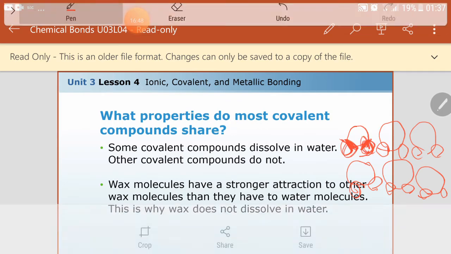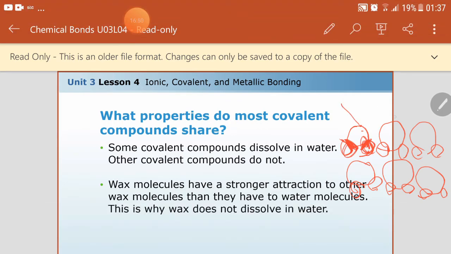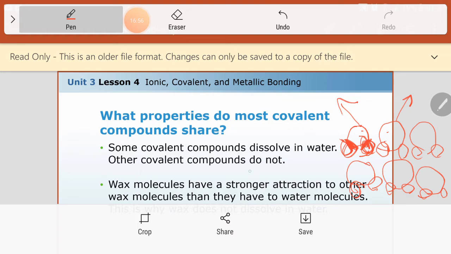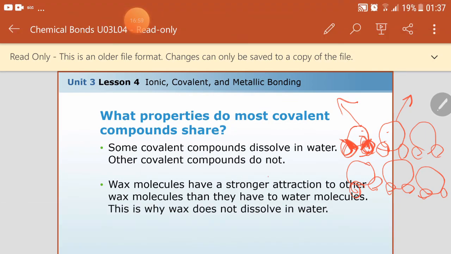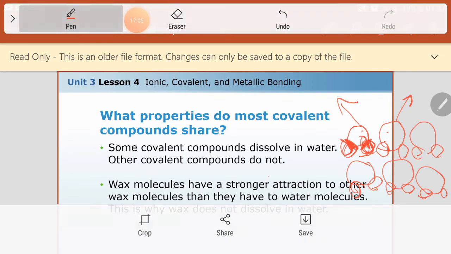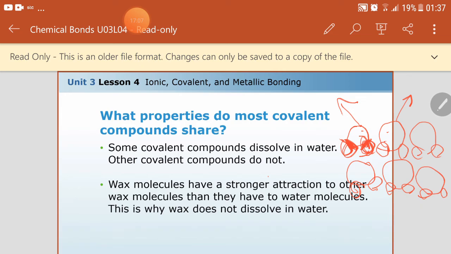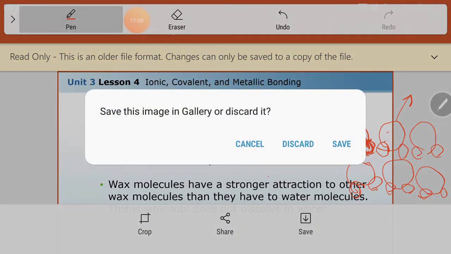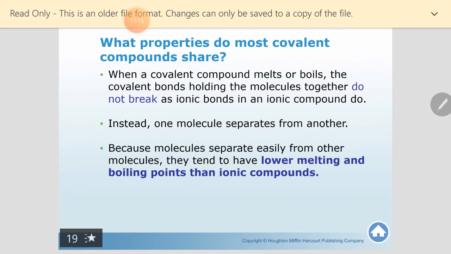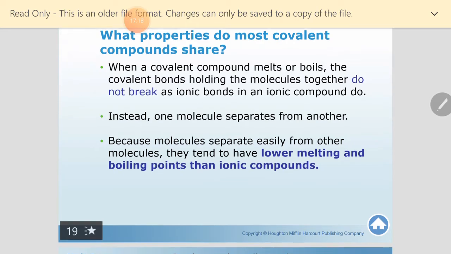What will happen is that the molecules themselves can move apart from each other. That's what they mention on this slide: they don't break, but they separate from one another.